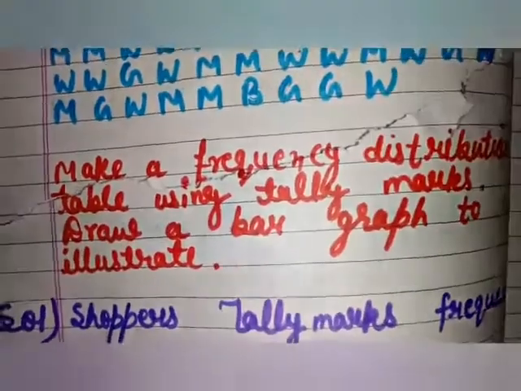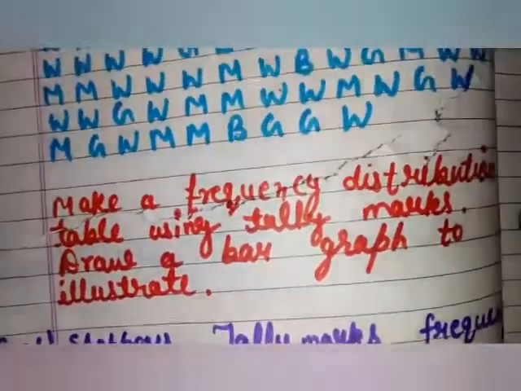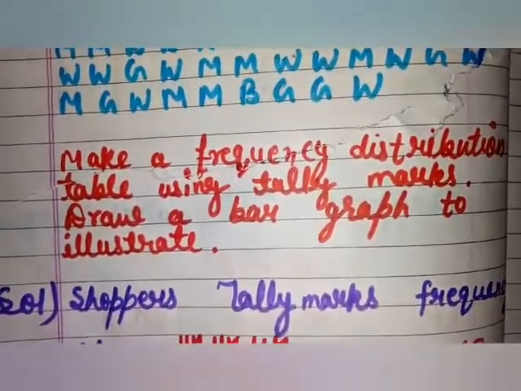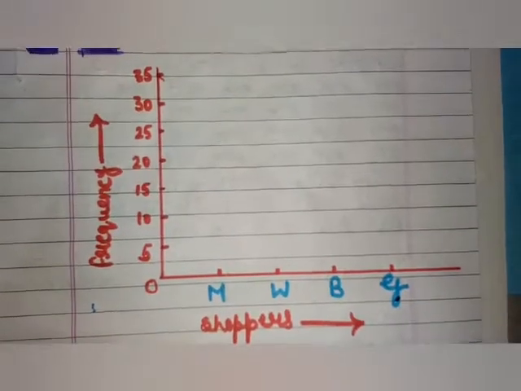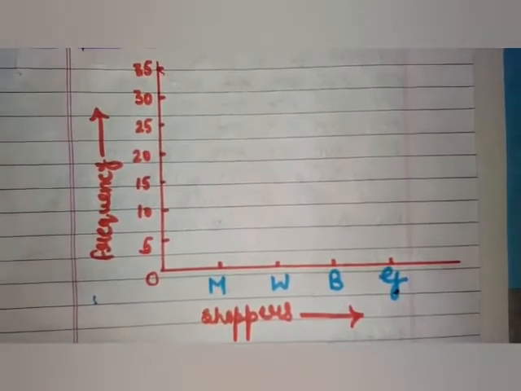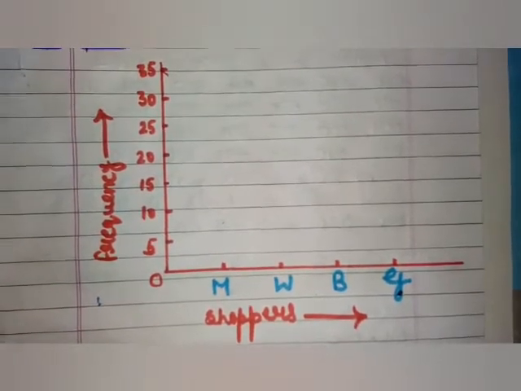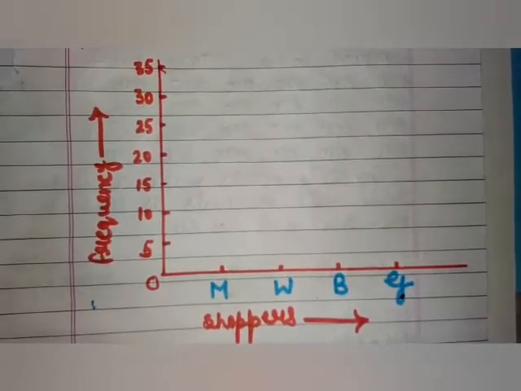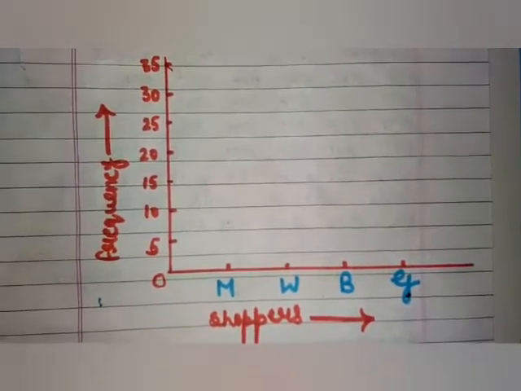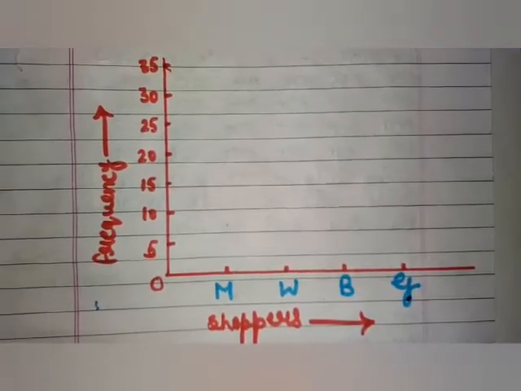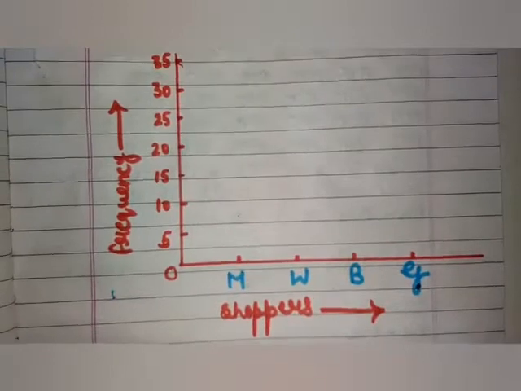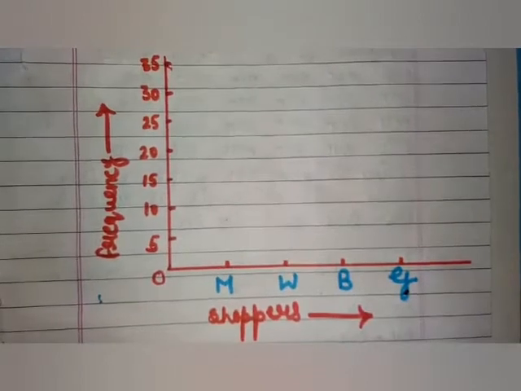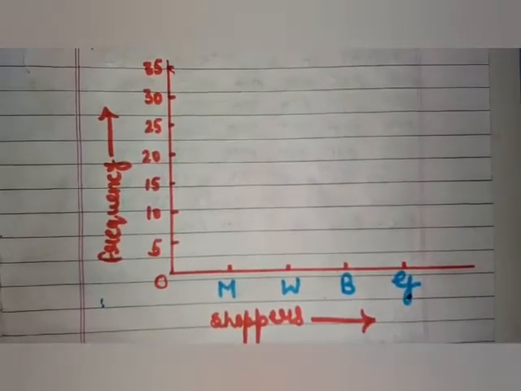After this frequency distribution table, the question is to draw a bar graph to illustrate. We need to draw a bar graph also. So let's move to the bar graph. Here we have drawn a bar graph. The numbers we have taken with the interval of 5 as 5, 10, 15, 20, 25, 30 and 35. These numbers are representing frequency, meaning quantity. And below we have marked shoppers. Who are the shoppers? Shoppers are men, women, boys and girls.